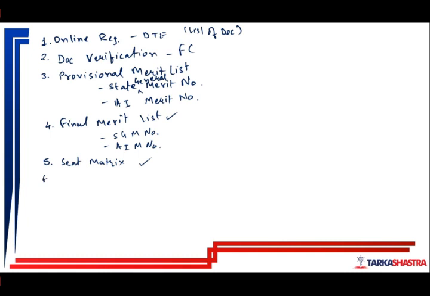After this comes CAP round 1. What is CAP? CAP is the Common Admission Process. CAP round 1 is option form filling. You go into CAP round 1 and fill in options.